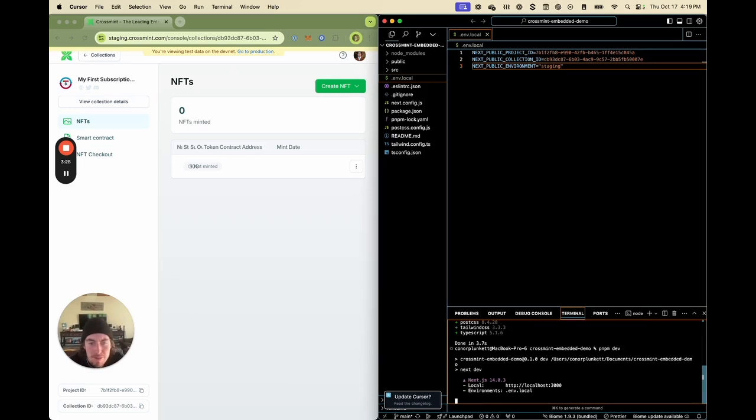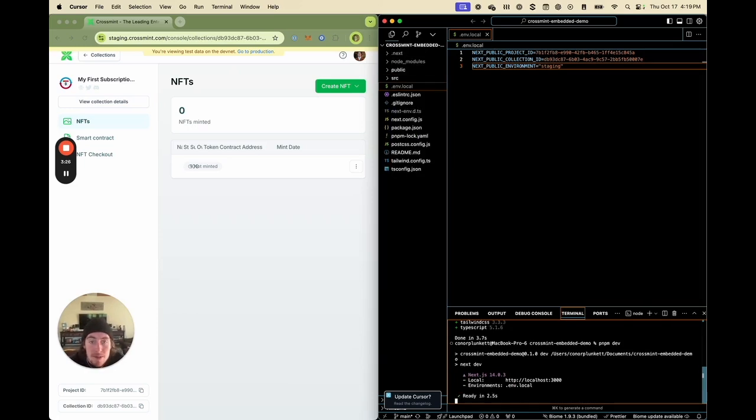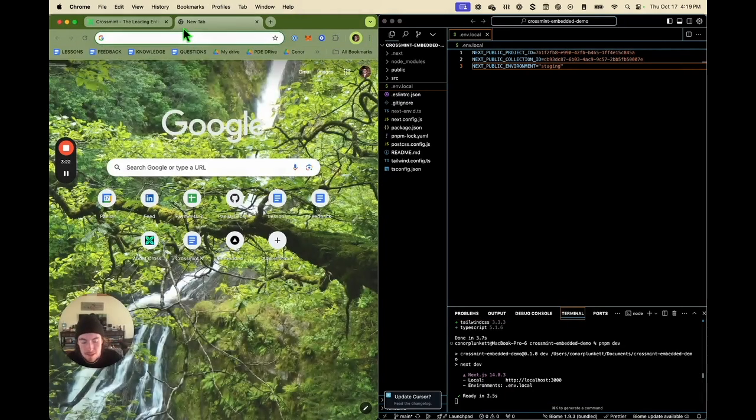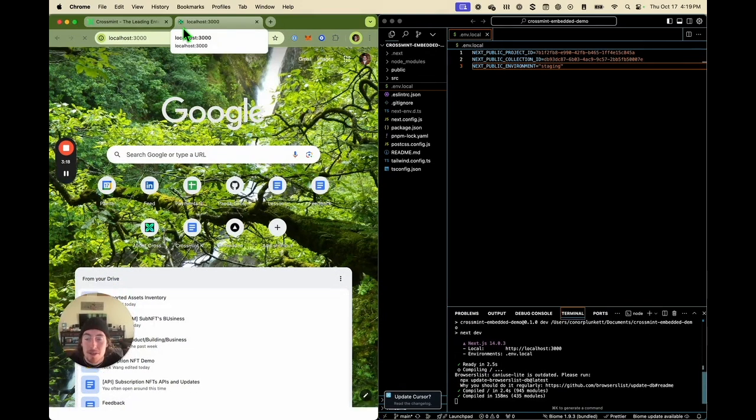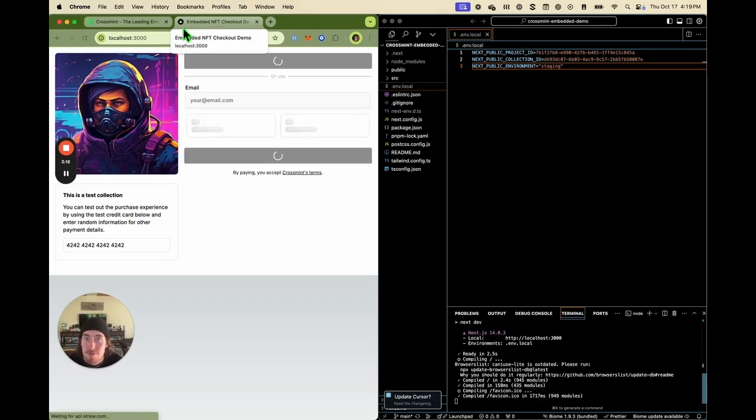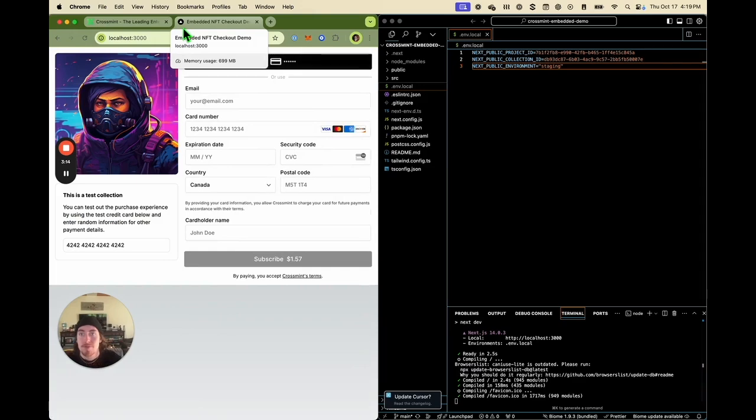npm run dev. Build it for the first time. And it looks like we're ready to go. We got our first embedded checkout in under 2 minutes. Awesome. Cool.